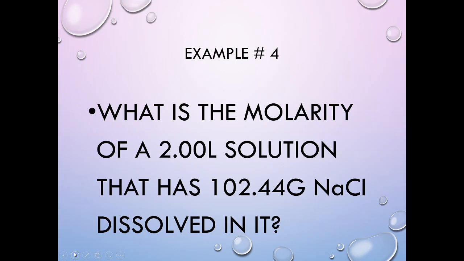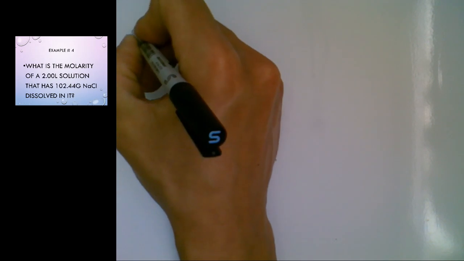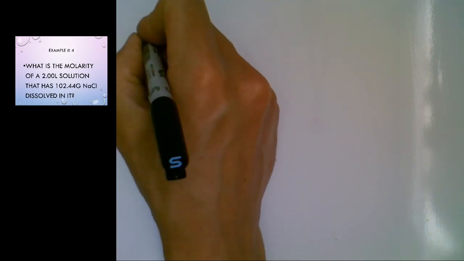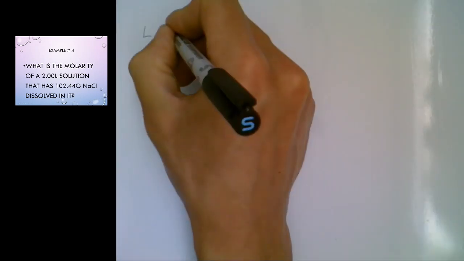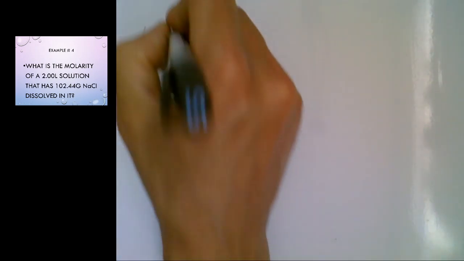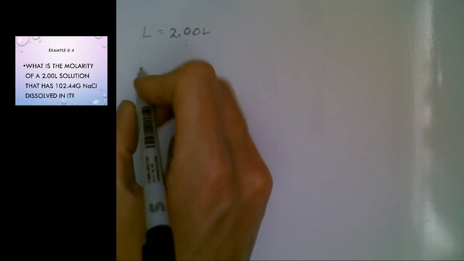Okay, so you can see this is going to be a little bit more challenging, but we definitely have the tools in order to work with this question. So I'm going to sort out the information that I know again. This time, when I read the question, I know the liters, and the liters are 2.00, so 2.00 liters. I also know the grams.